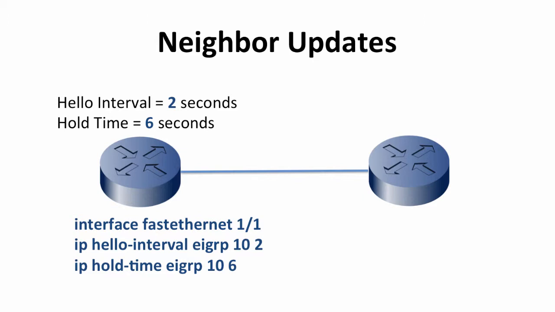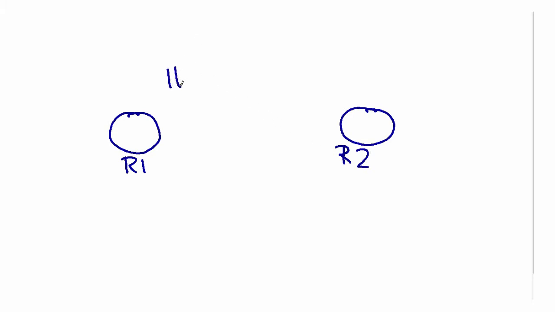Okay, so let's draw this concept out. So here we have, again, R1 and R2, and they're both participating in EIGRP, and their two interfaces are on this shared link. And let's say we've configured the hello interval to be 2 seconds on R1. That means R1 is going to begin sending EIGRP hello packets every 2 seconds to R2 saying, hey, I'm up and running.